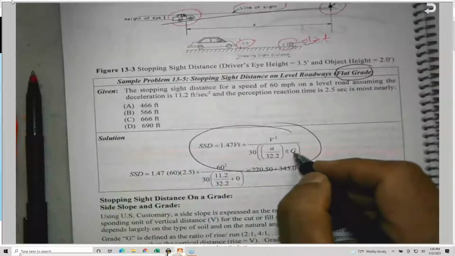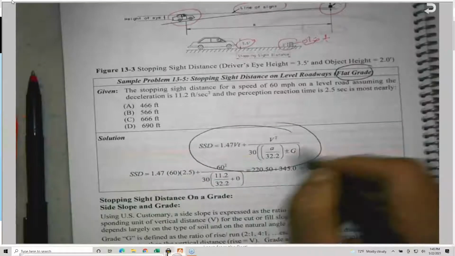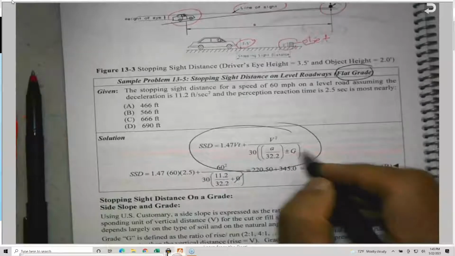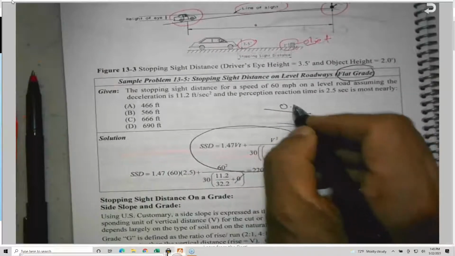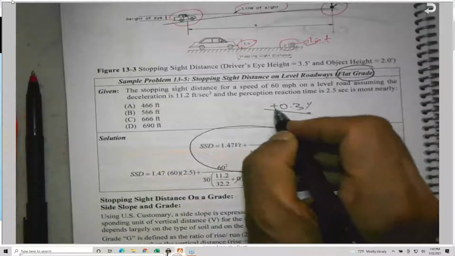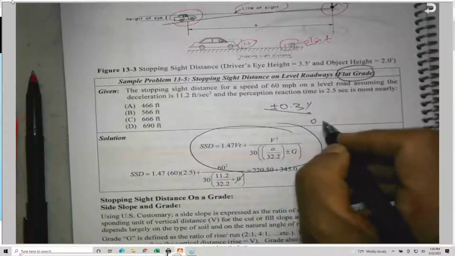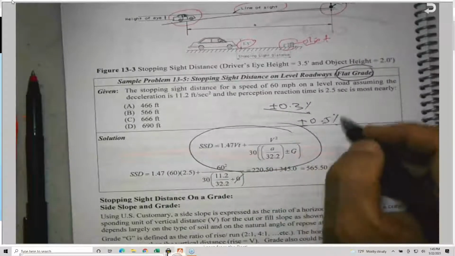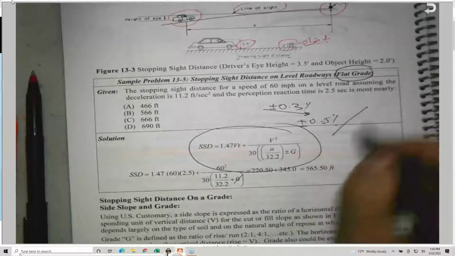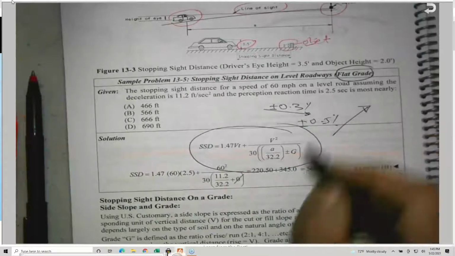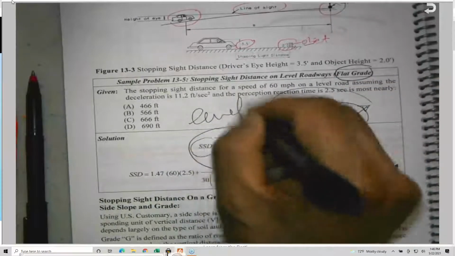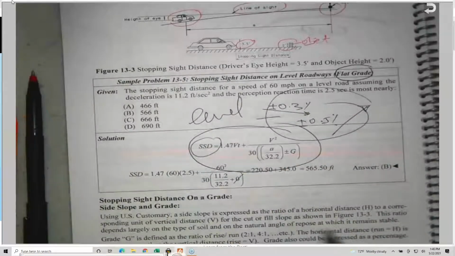If the grade is not given to you, we ignore this and take it as 0. There is no such thing as a 0 grade. As I told you, there is a minimum grade of 0.3 to 0.5 percent, plus or minus, for drainage purposes. But for the stopping sight distance, we call this a level road, or flat grade.